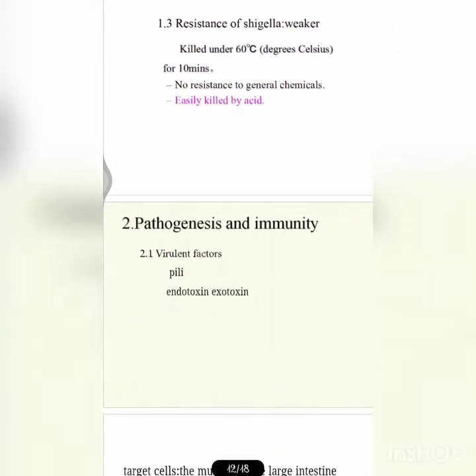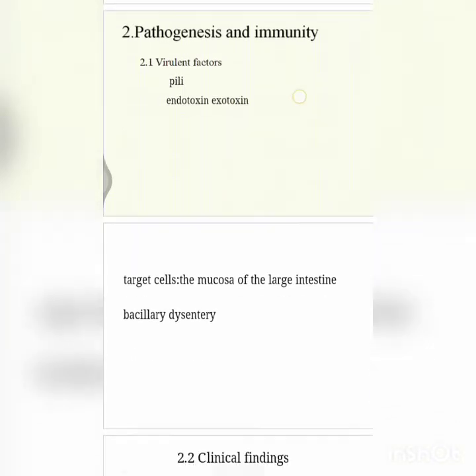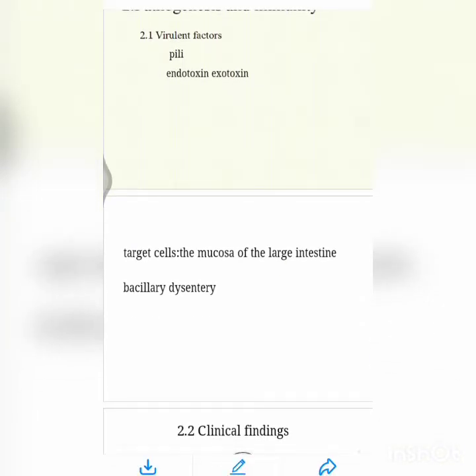Pathogenesis and immunity: the virulence factors are pili, endotoxins and exotoxins. Actually, Shigella produces mainly endotoxins, but the exotoxins are produced by species like dysenteriae, and dysenteriae may also produce neurotoxins. These endotoxins are released only after autolysis in Shigella, and they are thermostable lipopolysaccharides, that is LPS of the cell wall. They act on the intestinal wall, causing diarrhea and ulcers. The target cells are the mucosa of the large intestine, causing bacillary dysentery.